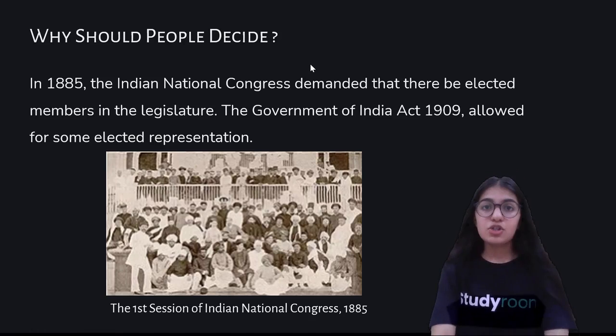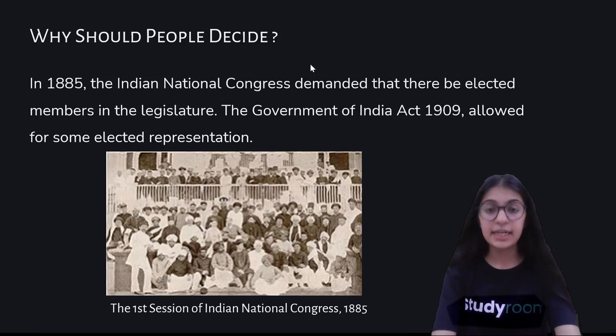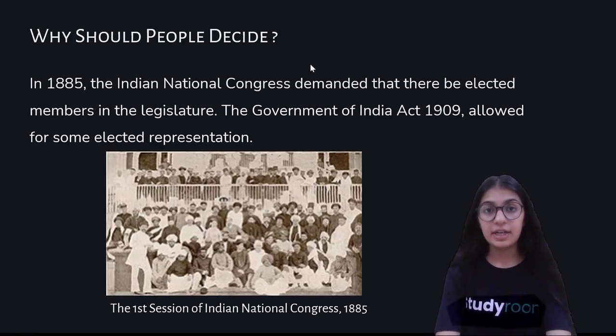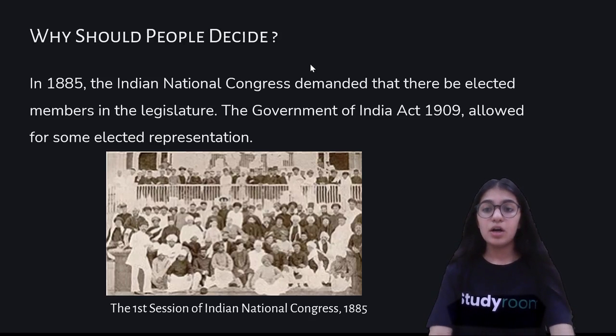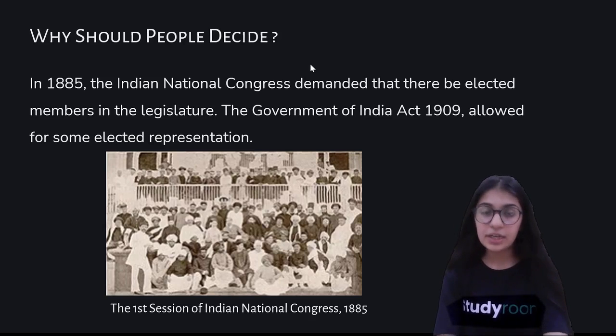The nationalist leaders, while struggling during the independence, learned a lot from their past experiences, and they realized that it is very important for every citizen to be given the chance to get involved in the decision making process of the law making of the country. They had always dreamt of India as a free democratic country, and giving every citizen the right to vote for their respective candidate would make India a democratic country.